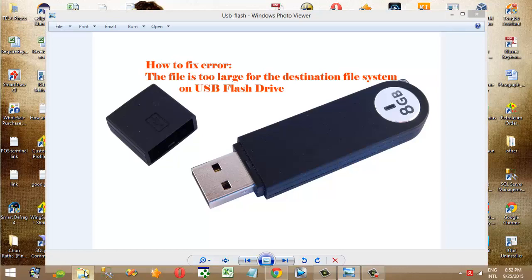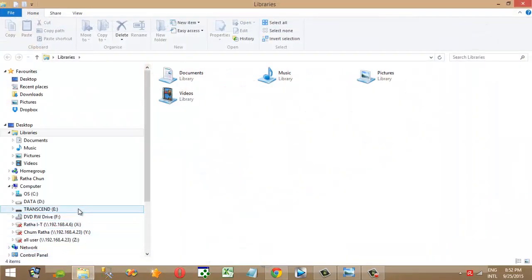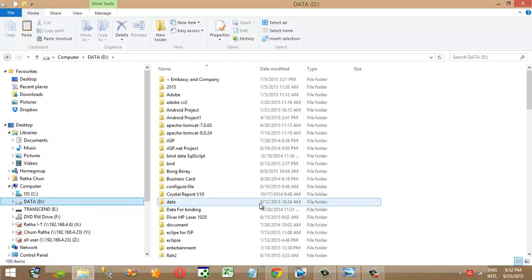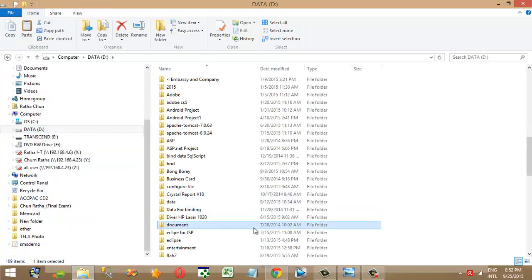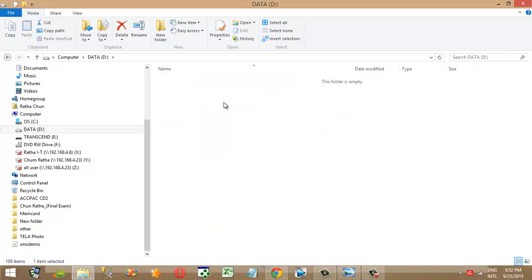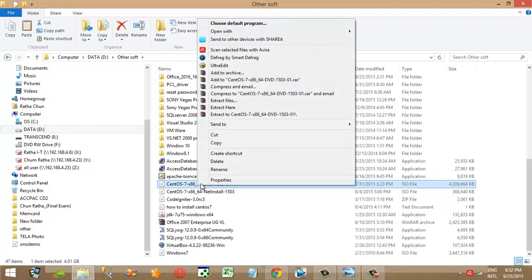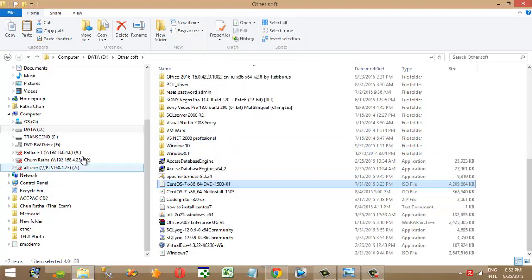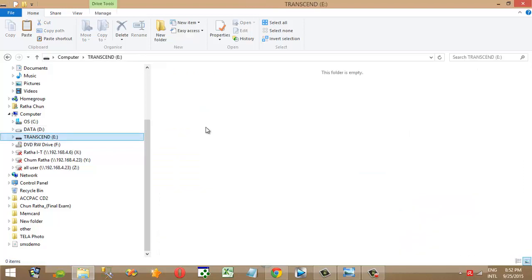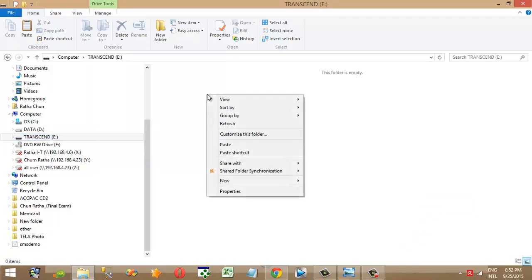So I move to the file, the soft. Okay, I try to copy again. CentOS7, right click, copies. My USB flash drive, right click, paste.